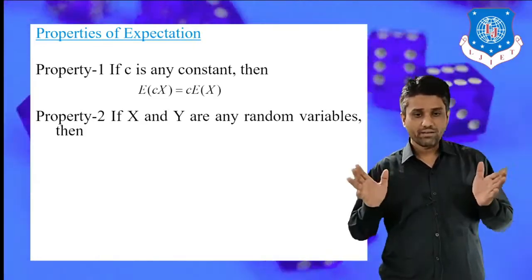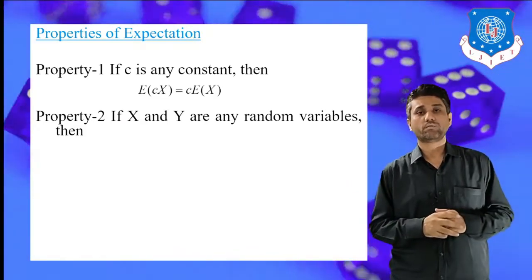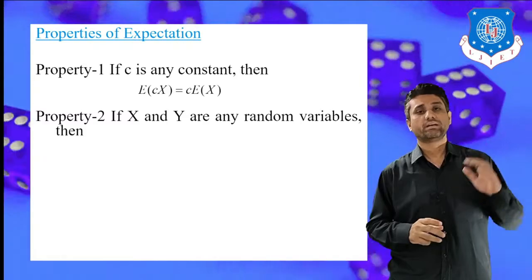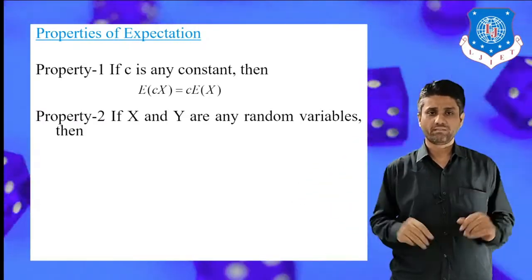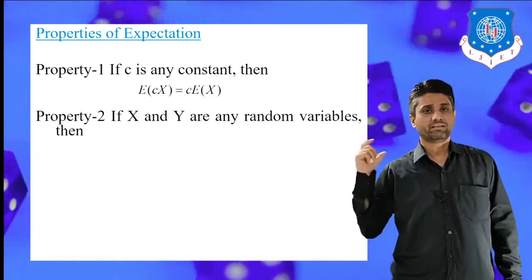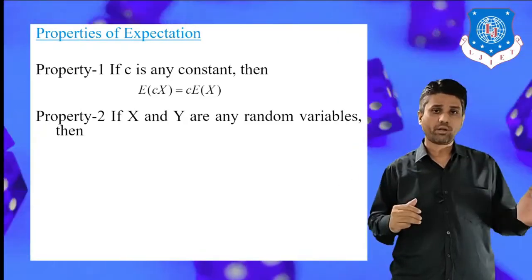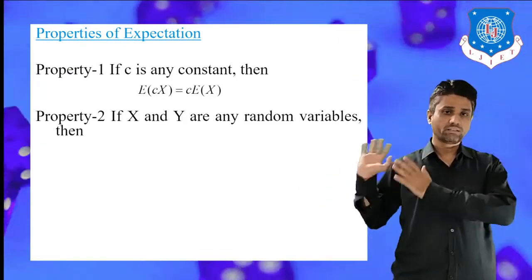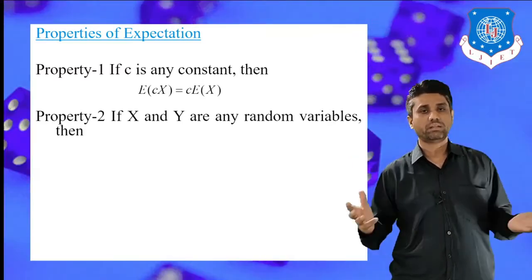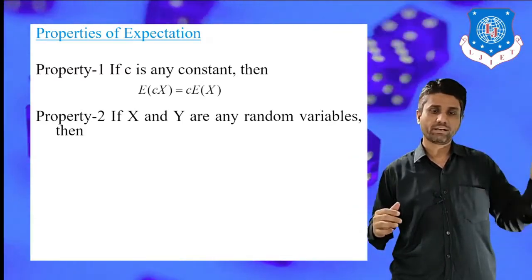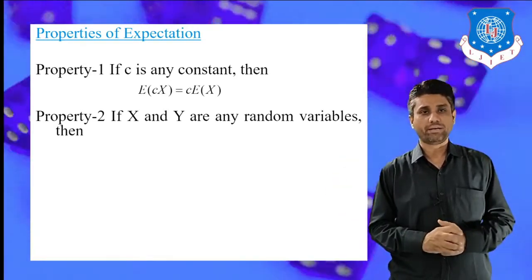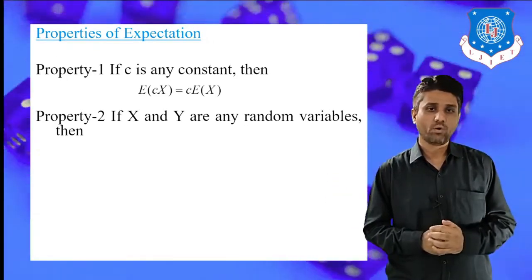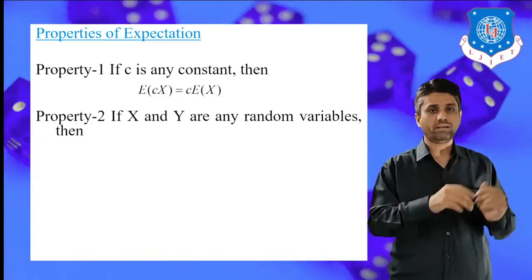Again, we have to see in detail that there are two types of random variable available, discrete random variable and continuous random variable. Here we cannot say precisely whether X is discrete or continuous, it may be anything. This property is valid for both. So the first property tells that expectation of C into X is equal to the constant outside, into the expectation of that variable.